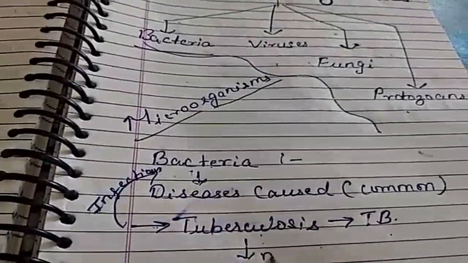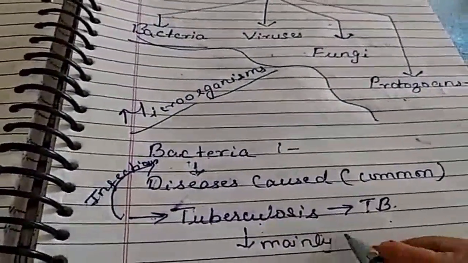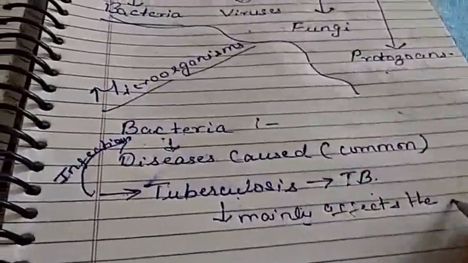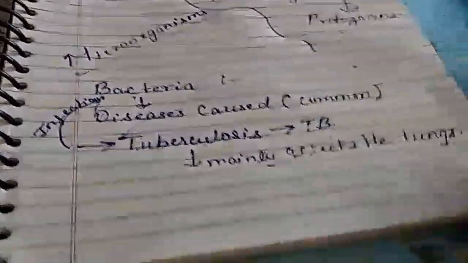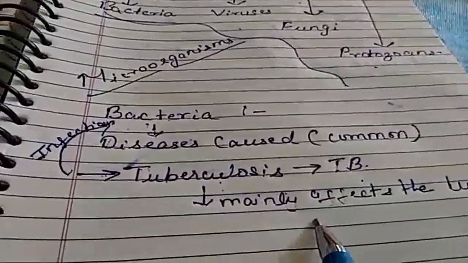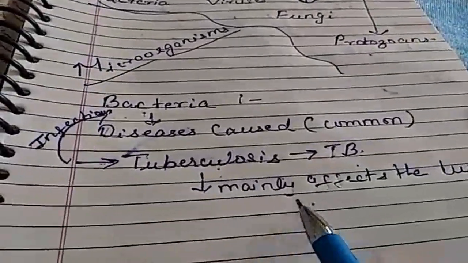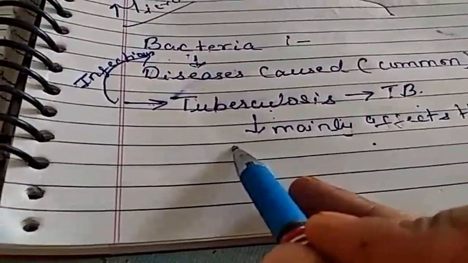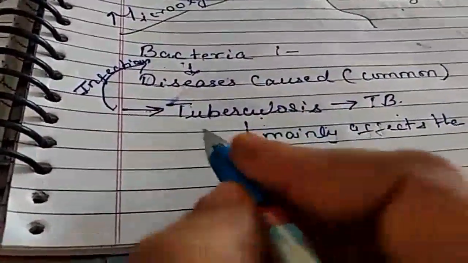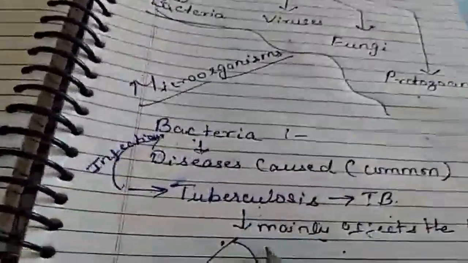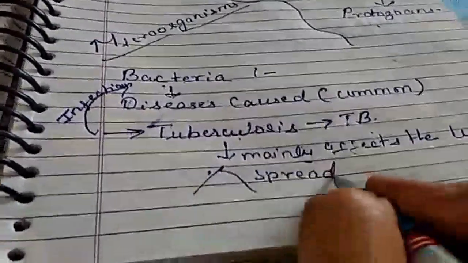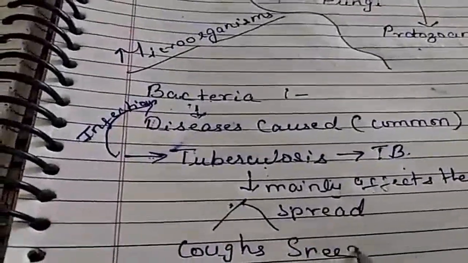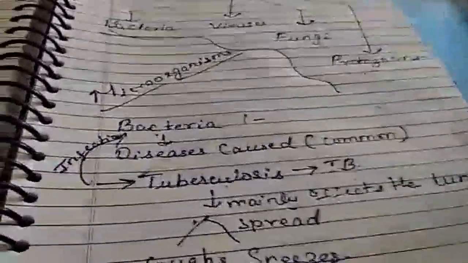What does it do? It mainly affects the lungs. Which part of our body is mainly affected by it? The lungs. Okay, children, the bacteria that cause TB are spread when an infected person coughs or sneezes. Got it clear, children?